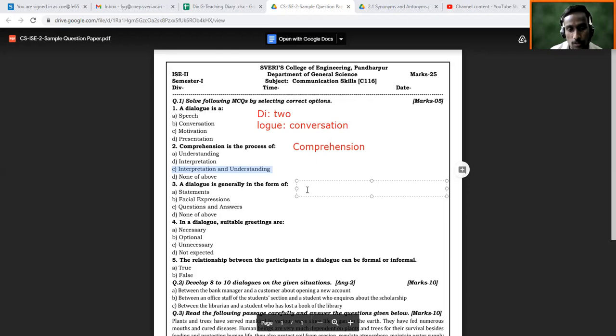So you have to think of any dialogue. Suppose you are thinking of a bank manager and a customer who wants to open a new account. Initially you will begin something like this. Suppose you are going to enter this bank's cabin, and then you are going to start your dialogue with greetings. Who will tell me which greeting you will use? Will you say hi, sir? Or you will use other greetings? No, good morning, sir, or good afternoon. Yes, exactly. You cannot say hi. Hi is informal, so you cannot use it.